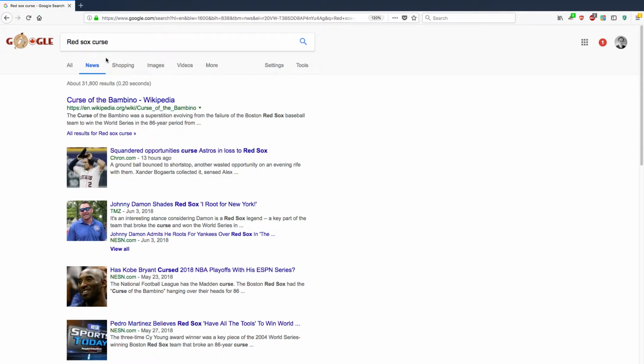So interestingly, it shows nearly 32,000 results. The top result is a Wikipedia page. It's referring to the curse. Technically, that's not news, though. But it's also showing some articles, including some that are from more than a month ago, that mention the Red Sox curse, or they mention the Red Sox and curse in some other connotation. We don't know that, but actually I think it is referring to the same one.